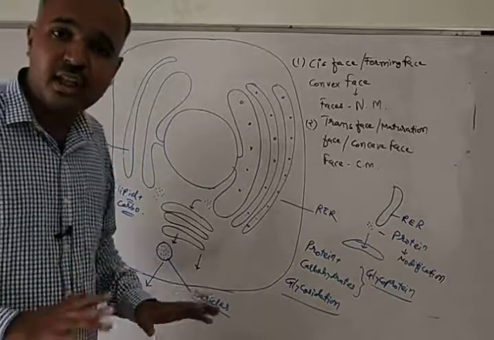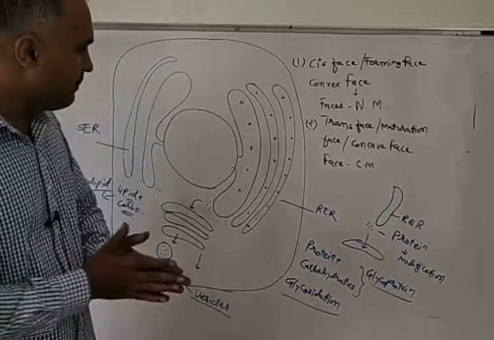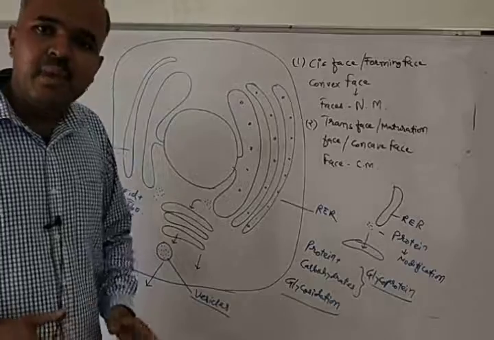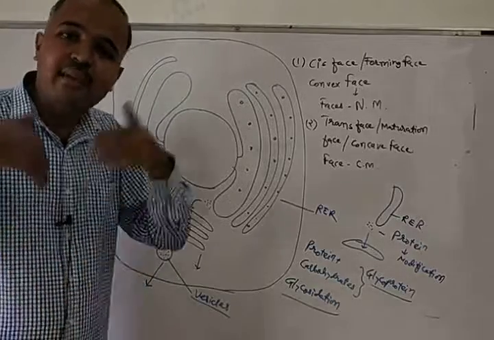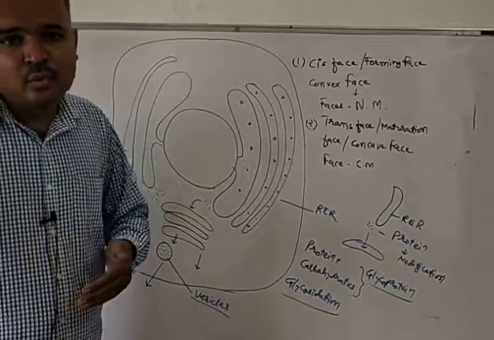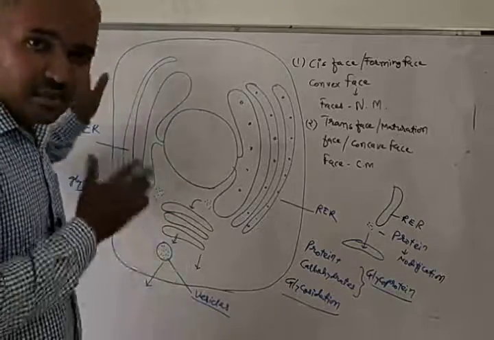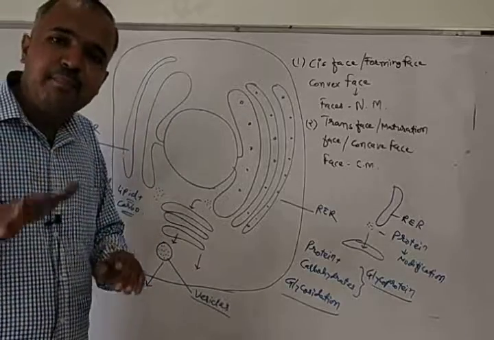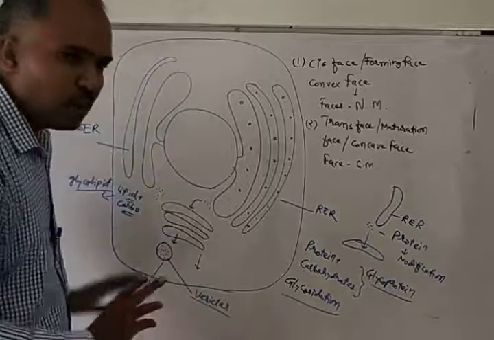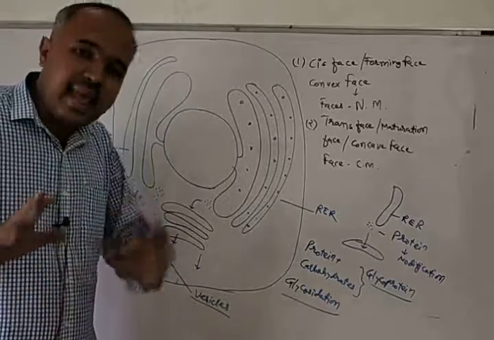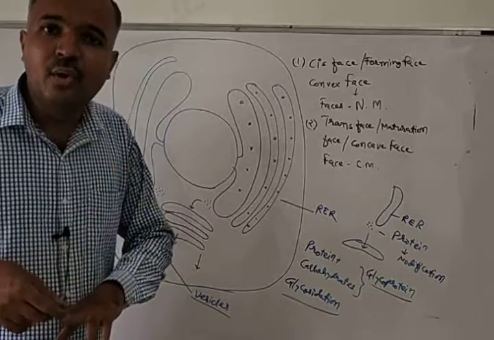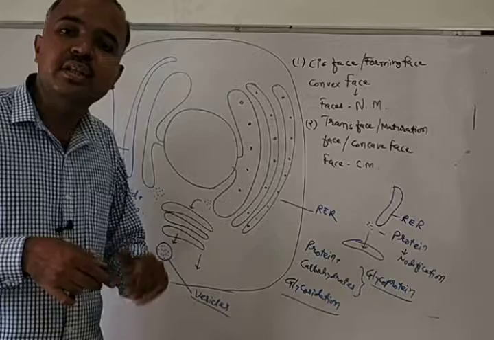We have finished the topic of the Golgi body. I am not repeating everything again, as I have explained in much more detail. Please watch the video 2-3 times. That is the benefit you have, because during the regular class you cannot tell the teacher to repeat the same thing again and again, but in video form you can pause and repeat as many times as you want. If you have any doubt, please ask me. And submit your homework 2 times. You have to write everything 2 times.